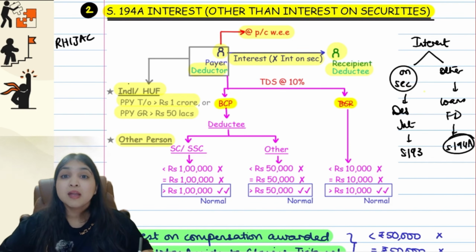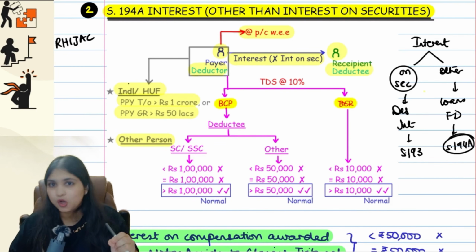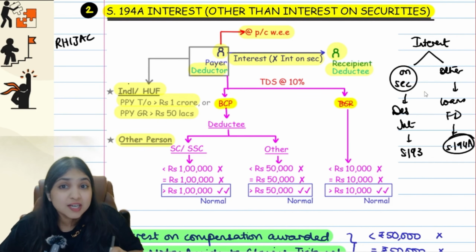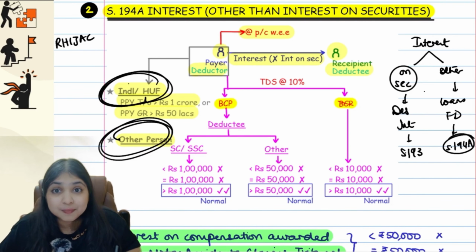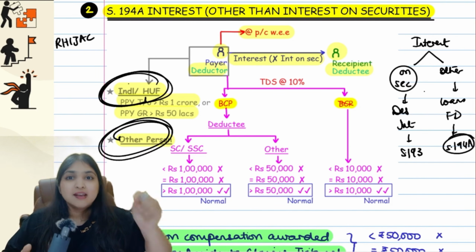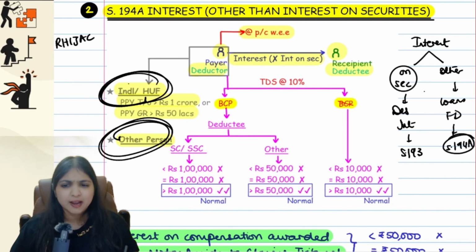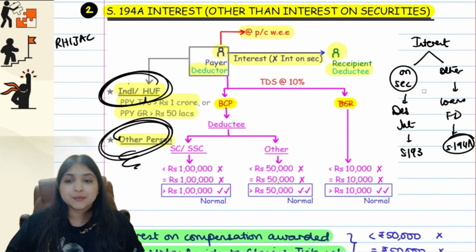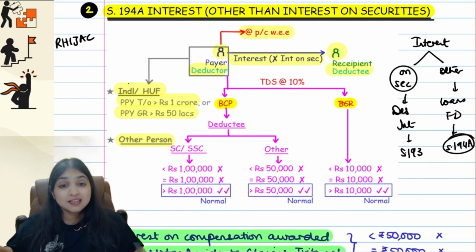Repeat again with me. This is an R hijack section. In R hijack sections, we have a common point. The common point is applicable to whom? To the deductor. This section will apply only if the deductor fulfills one condition. Which condition? Either the deductor will be individual or HUF, or the deductor will be any other person. If he's an individual or HUF, then his preceding previous year turnover has to be more than 1 crore, or his preceding previous year gross receipt has to be more than 50 lakh. If he's any other person, then there's no condition. When will the condition apply? Only if the deductor happens to be individual or HUF. Okay. If it happens to be within 1 crore, or if it happens to be within 50 lakhs, then the section itself will not apply. Okay guys, this is also clear.